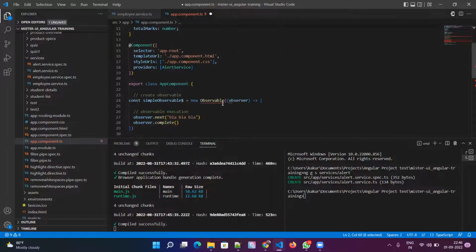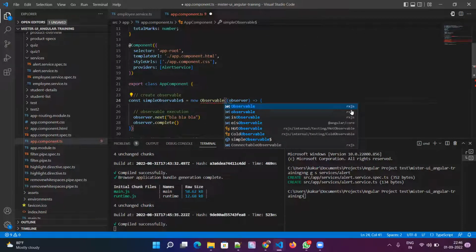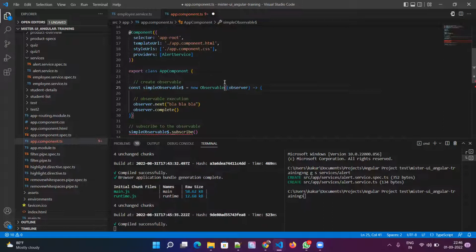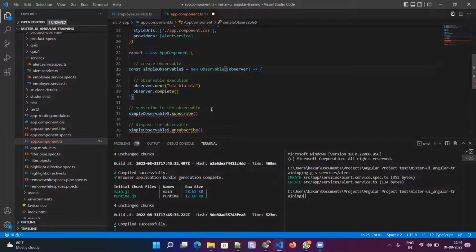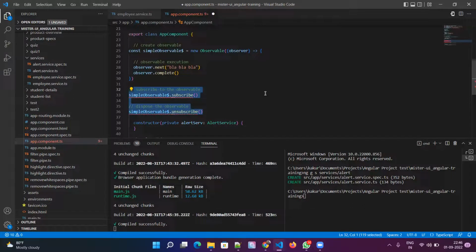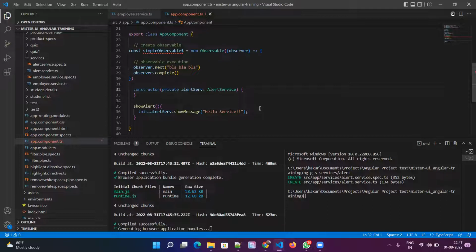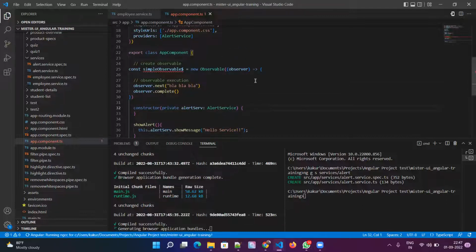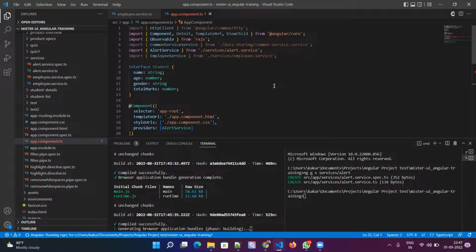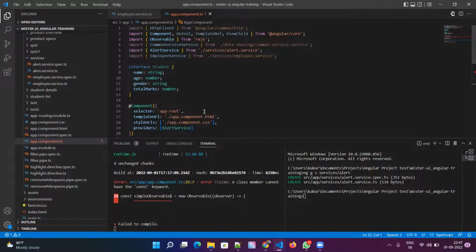But when you import this Observable, you can see RxJS. RxJS is a reactive programming library. Only these reactive functionality related objects and functions will be available. When I say reactive, it doesn't mean we have React.js inside Angular. We just have the reactive programming toolset available in this RxJS.